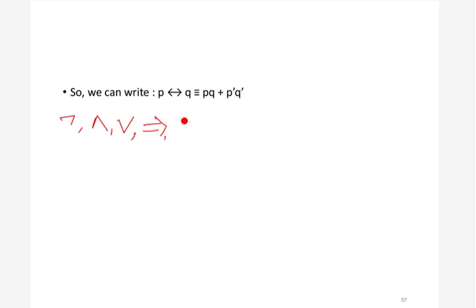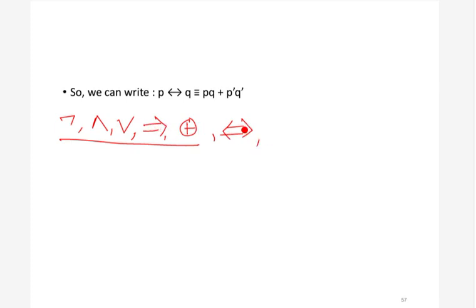There is another operation called the NAND operation. This is the symbol for the NAND operation, and there is something called the NOR operation, and this is the symbol for the NOR operation. We have already seen these five operations. Let's see this operation, which is nothing but the biconditional operation.